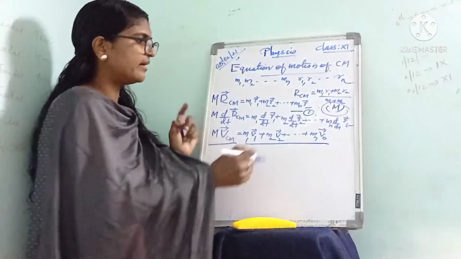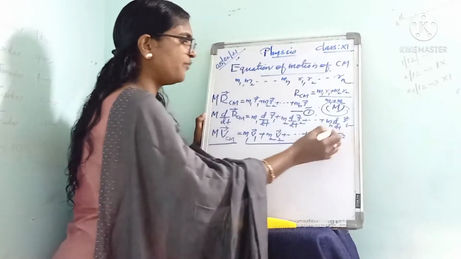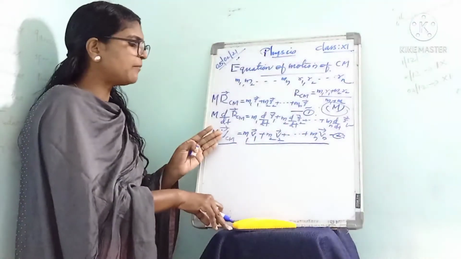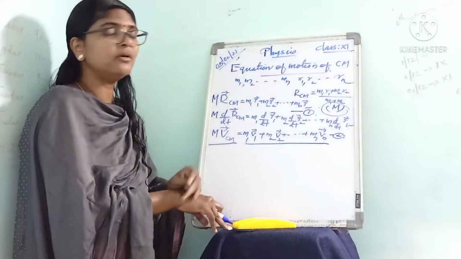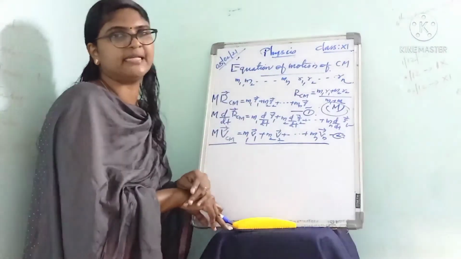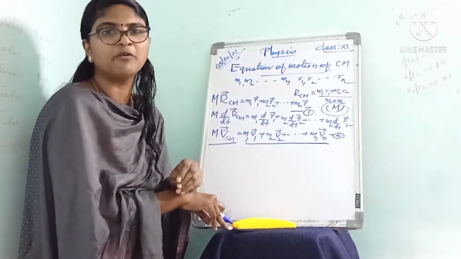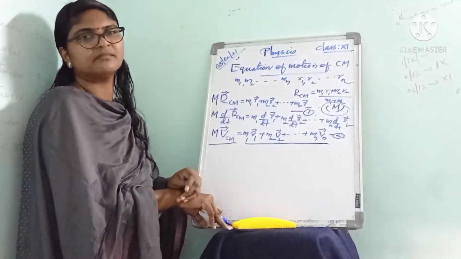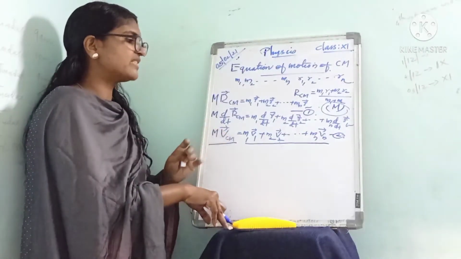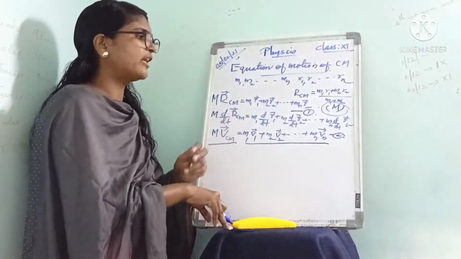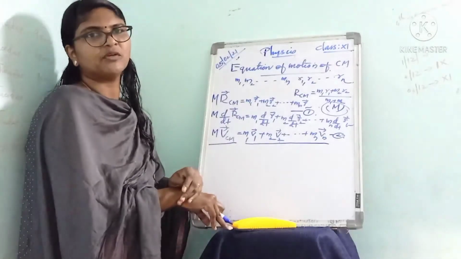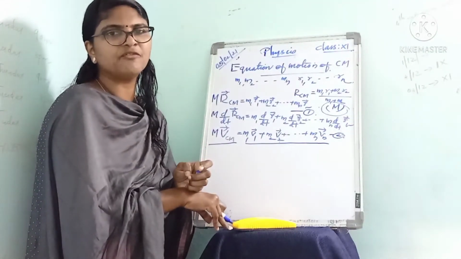So from equation 2 we can conclude that the momentum of center of mass is equal to the total momentum of the system. The momentum of center of mass is equal to the total momentum of the system. This represents the equation of motion of center of mass.